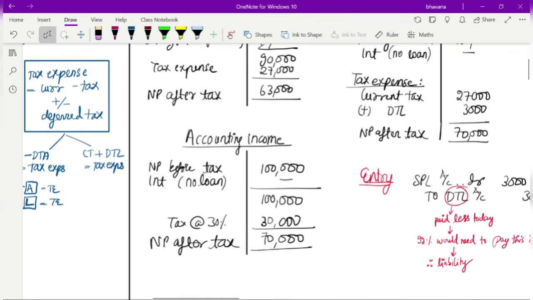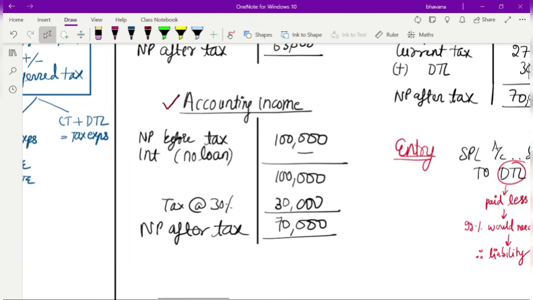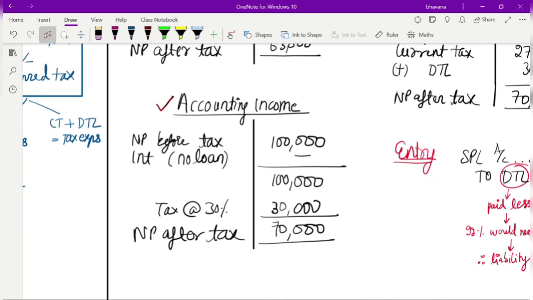You are going to find out tax as per your accounting records, and then find out your tax as per your income tax laws. So let's start with finding out our income as per our accounting records. Here we'll assume that the net profit before tax this year also is 1 lakh only. So net profit before tax is 1 lakh rupees as usual.